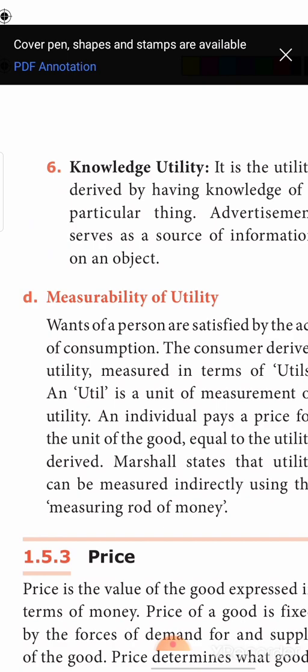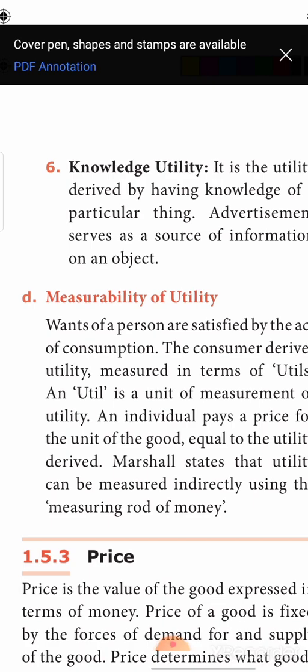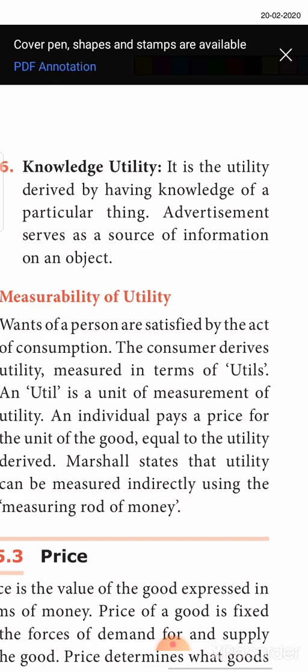Next is service utility, the service of a doctor or a lawyer. Next is possession utility. Again, the book in the hands of a bookseller and a book in your hand. Knowledge utility, advertisement satisfies the knowledge utility. With this, we are finishing the types of utilities.